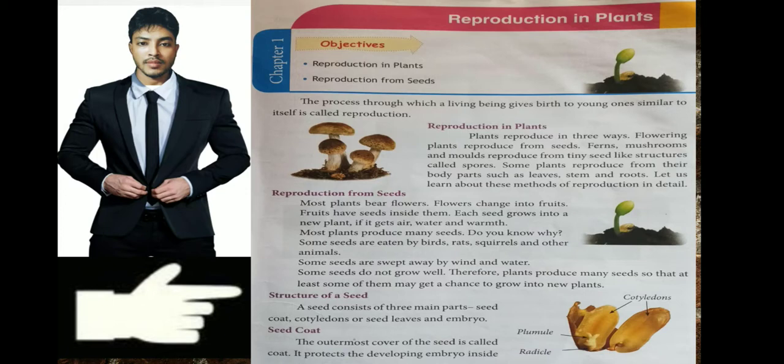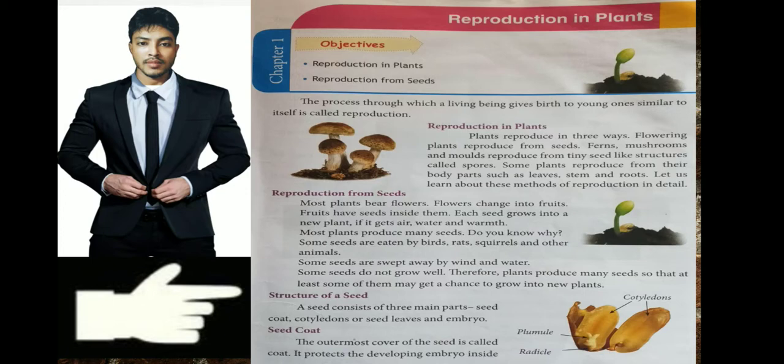For example, we human beings give birth to babies that look like us. In the same way, a chicken lays eggs, and these eggs turn into small chicks, and when they grow they become a big hen or cock. In the same way, animals give birth to their young ones. The same process is followed by plants also.